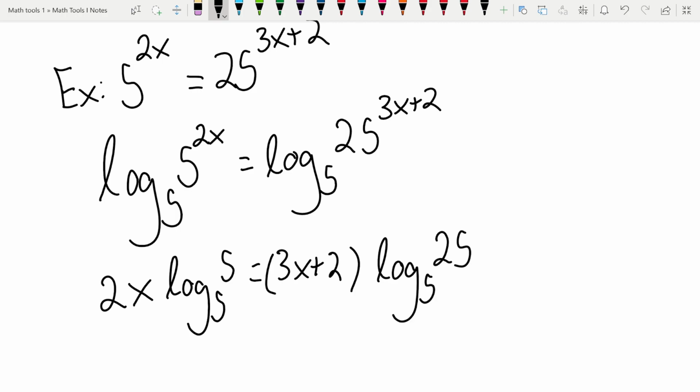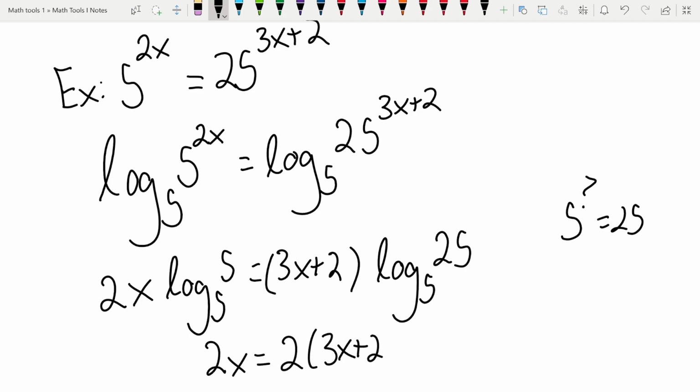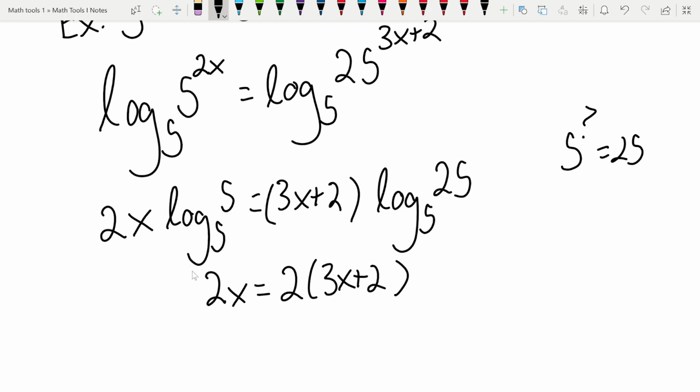Now this side is not equal to 1, but it is a log that we can do by hand, right? Because we're just asking ourselves 5 to what number is equal to 25. So we can see that this one is going to be 2. Okay, so we get 2x equals 2 times 3x plus 2, the 2 coming from the log base 5 of 25. Okay, so now it's just an ordinary equation.